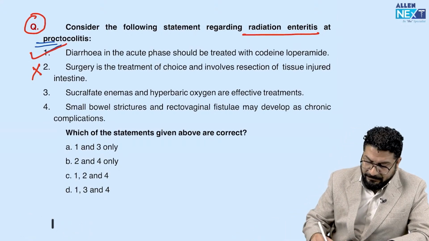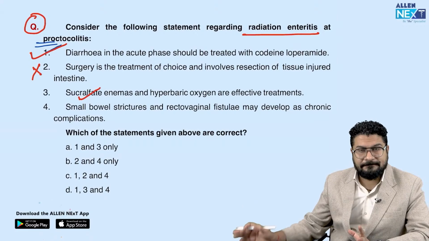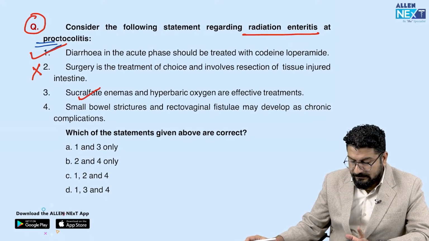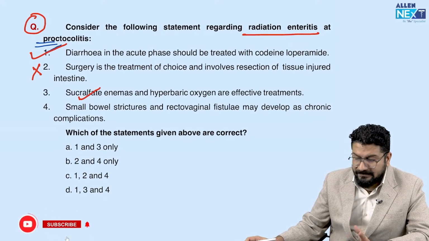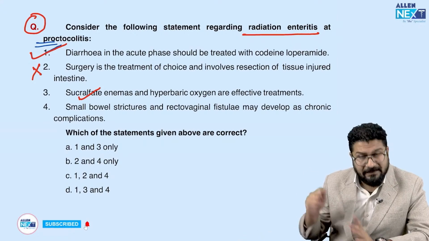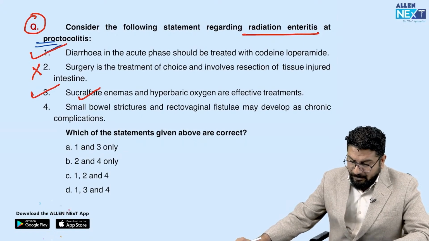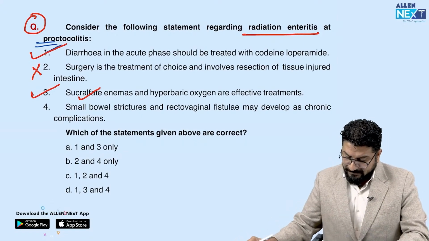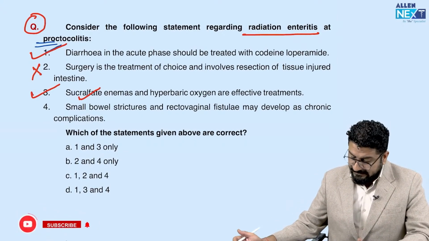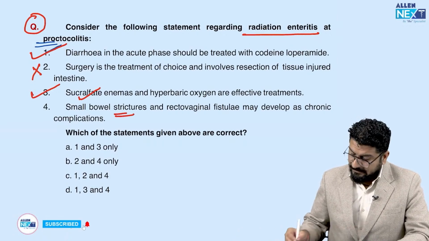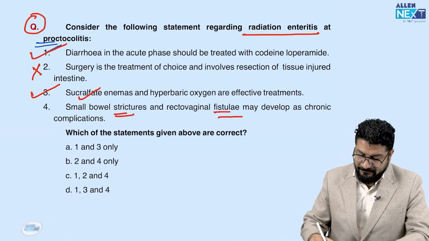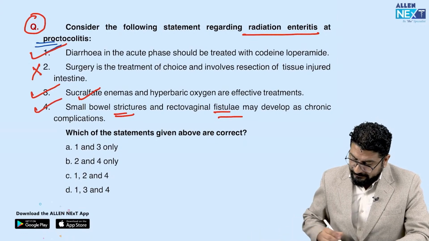Sucral enemas and hyperbaric oxygen are effective treatments. Sucral enema we use very commonly. Hyperbaric oxygen is not available in many centers, but wherever it is available, we use this. So this is also a correct statement. Small bowel strictures and rectovaginal fistula may develop as a chronic complication. Yes, there can be stricture formation, there can be fistula formation. That is a common thing which we can see. So 1, 3 and 4 are correct statements.